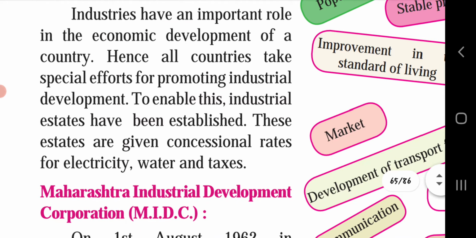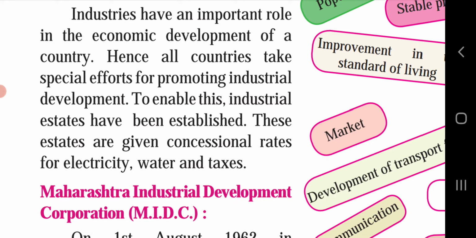Economic development of a country. Hence, all countries take special efforts for promoting industrial development. To enable this, industrial estates have been established. These estates are given concessional rates for electricity, water, and taxes. So they are helping our country move towards the developing process. Electricity supply and water supply are provided, and a lesser amount of taxes is collected from these industries.